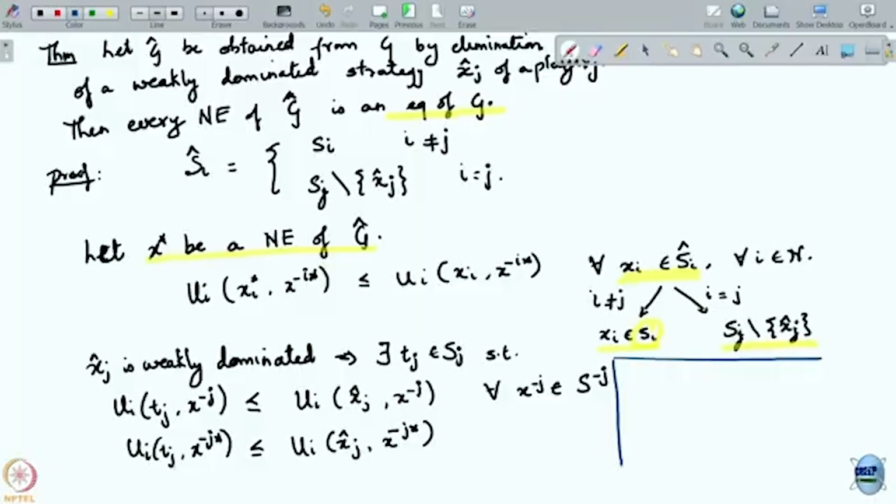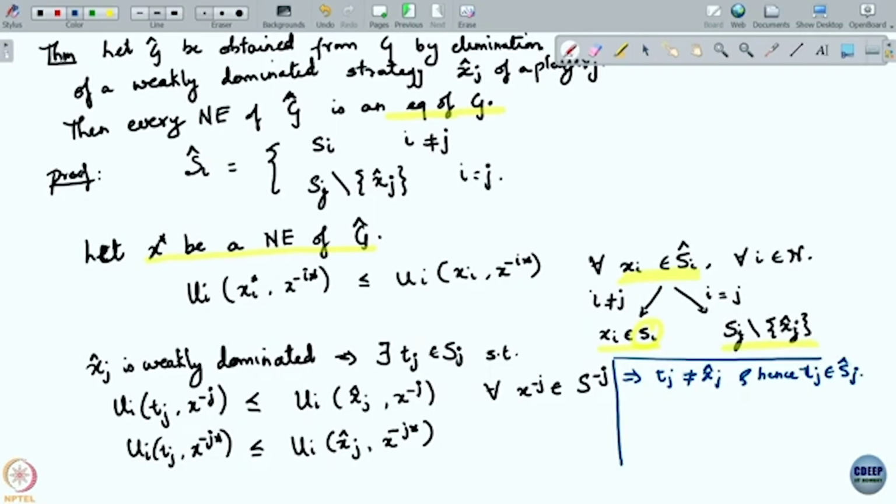If tj could be equal to x hat j, then it would be a degenerate case where it is dominating itself, weakly dominating itself. But that's of course a different thing. Weakly dominated essentially means it is not equal to; this implies that tj is distinct from x hat j, and hence tj is in s hat j.